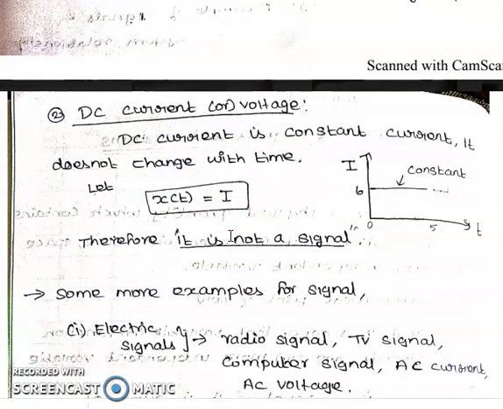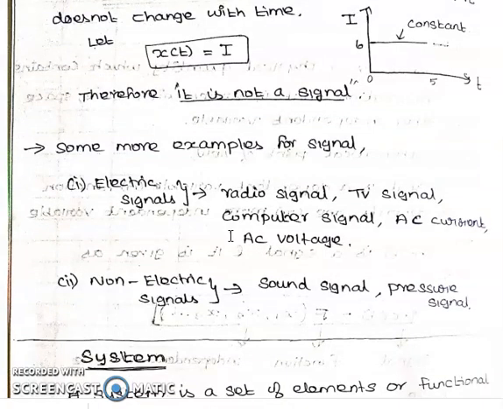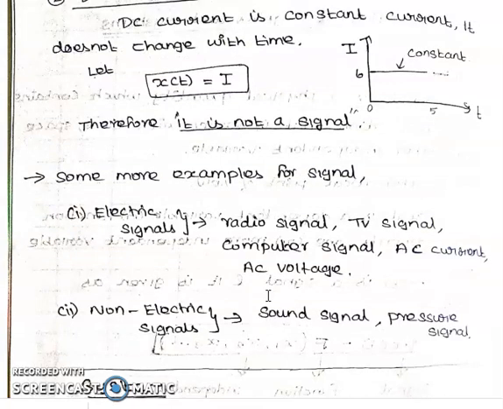Okay. Some more basic examples of signals. If it is electrical signals, we can say radio signals, TV signals, computer signals, AC current, AC voltage. These all come under electrical signals. Non-electrical signals are, for example, sound, voice, sound signal, a pressure signal. These come under non-electrical signals. Okay, this is the basic definition of a signal.